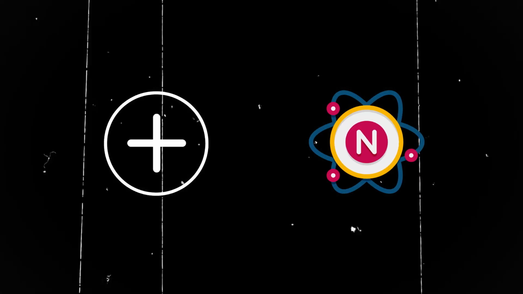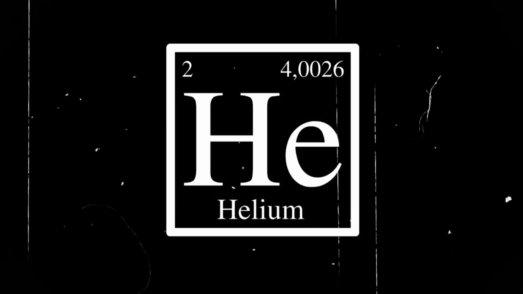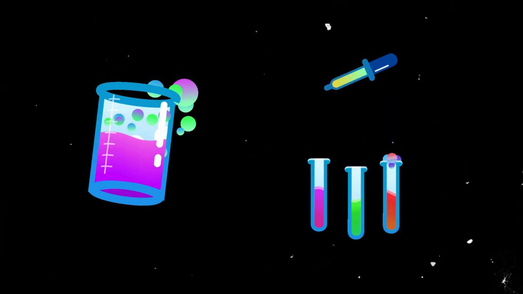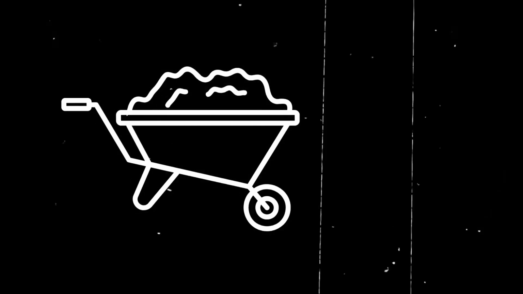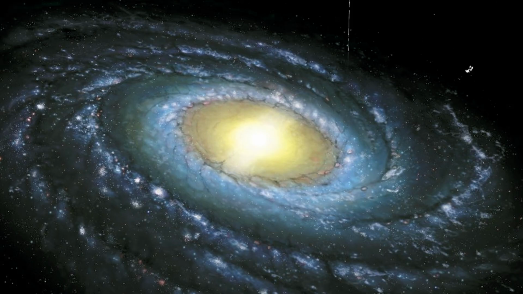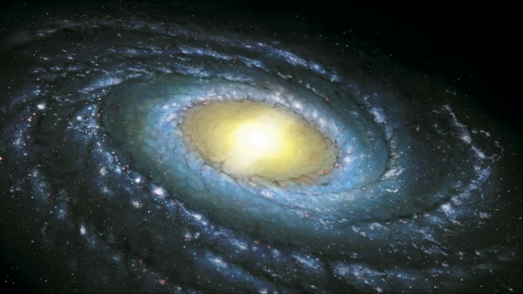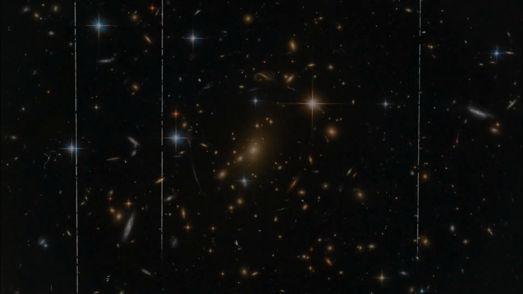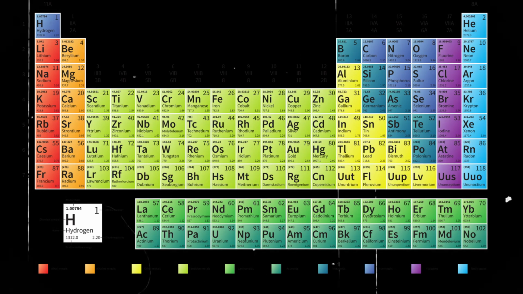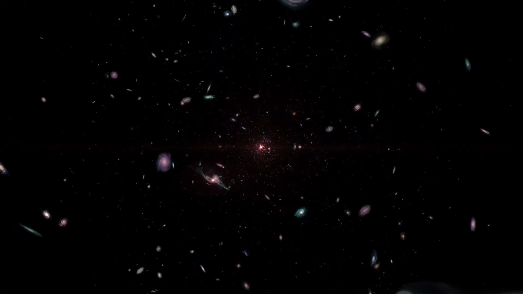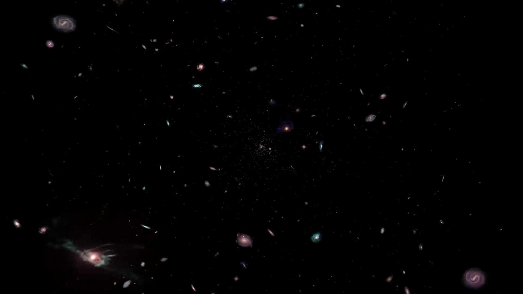Protons and neutrons combined to form the nuclei of helium and other light elements. This process laid the chemical foundation of the universe and provided the necessary materials for the formation of stars and galaxies. Millions of years later, matter in the universe began to condense to form the first stars and galaxies. These stars illuminated the darkness of the universe and initiated the formation of heavier elements. The merging of stars and the formation of galaxies were significant events that shaped the structure of the universe as we know it today.